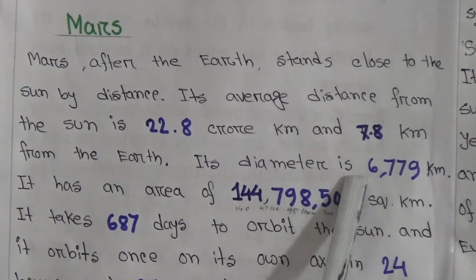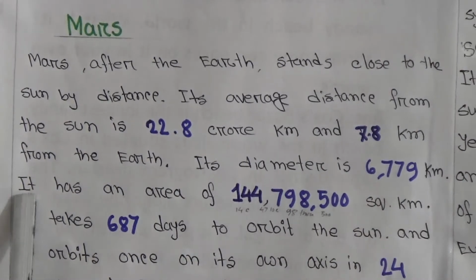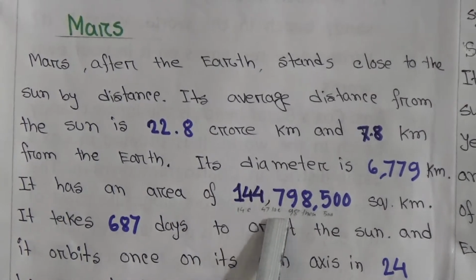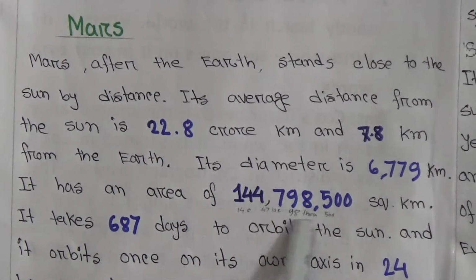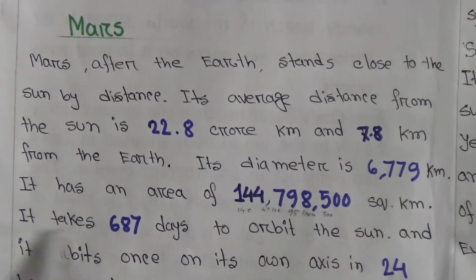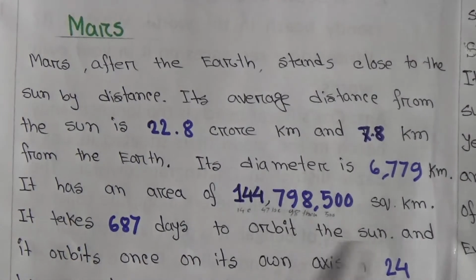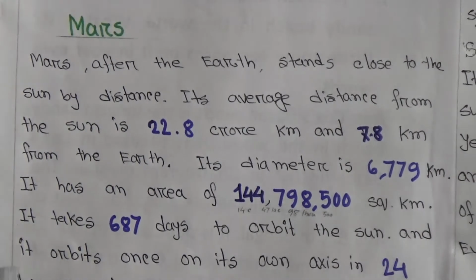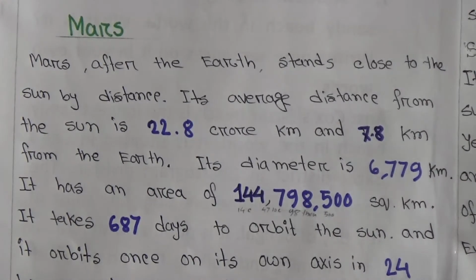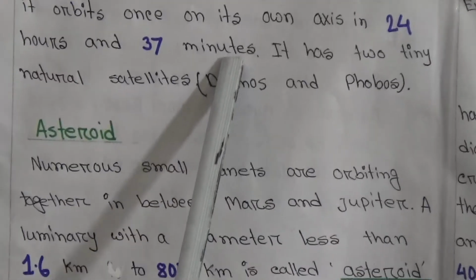Its diameter is 6,779 kilometers. It has an area of 14 crore 47 lakh 98,500 square kilometers. It takes 687 days to orbit the Sun, and it rotates once on its own axis in 24 hours and 37 minutes.